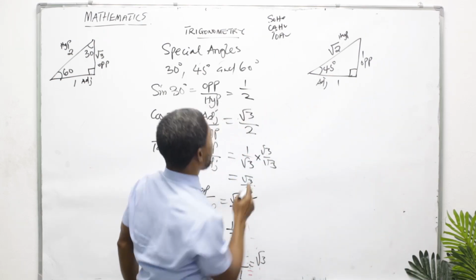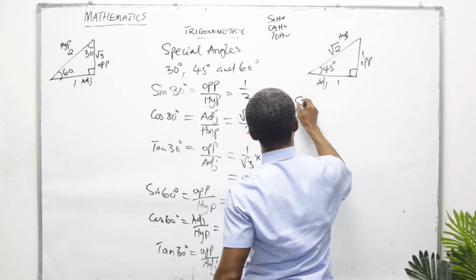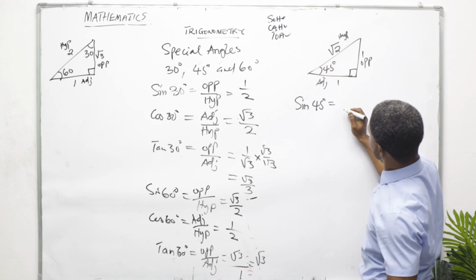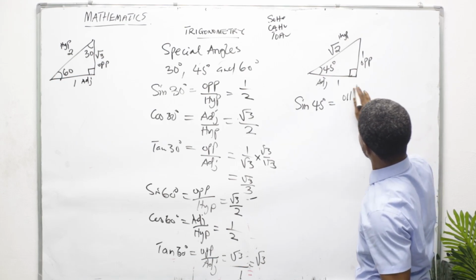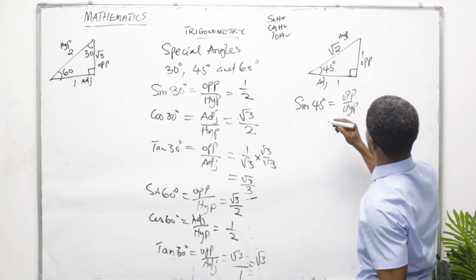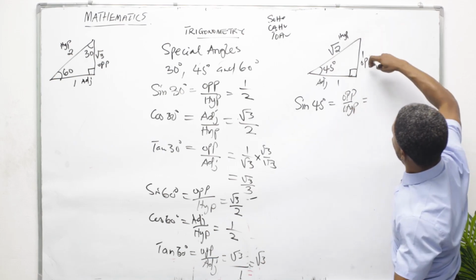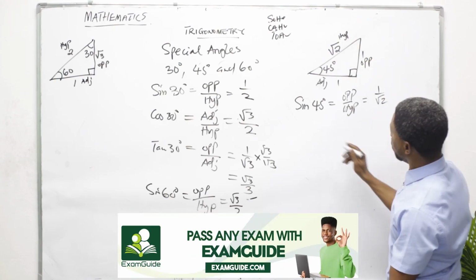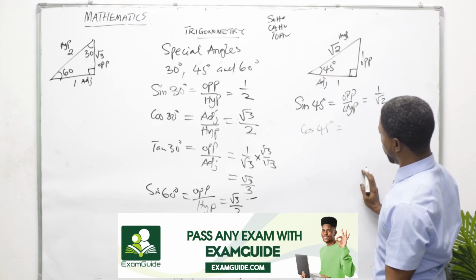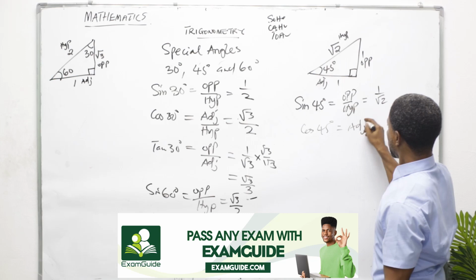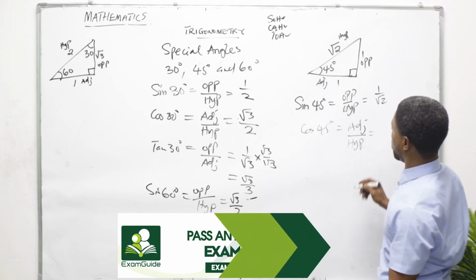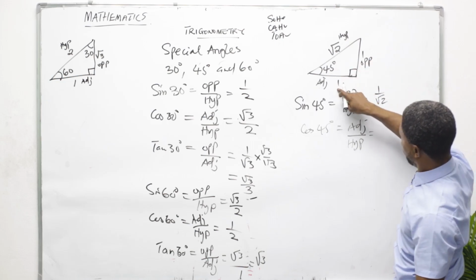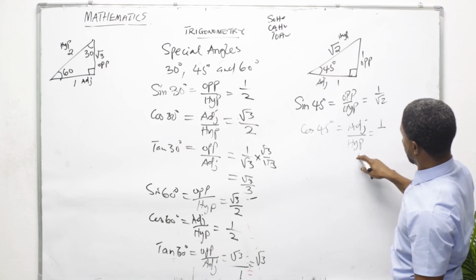Okay, let's go. We're going to look at sine 45 degree. What is the value? Sine 45 degree is equal to, sine is opposite over hypotenuse, which is now equal to what? You go to your shape. Opposite is 1. Where's your hypotenuse? Is root 2. Simple. Then you go to cos 45 degree, which is what? Adjacent over hypotenuse. Look, adjacent is 1 for 45 degree, and then hypotenuse is what?